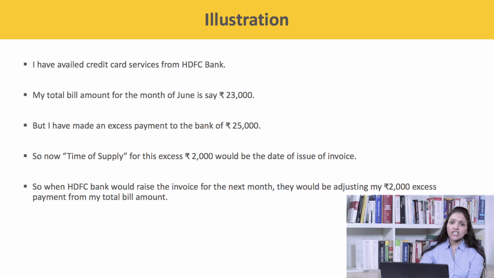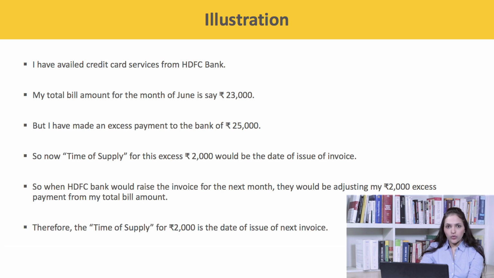So when HDFC Bank would raise the invoice for the next month, it would be adjusting my 2,000 excess from my total bill amount. Therefore, the time of supply for this excess rupees 2,000 is the date of issue of the next invoice. Next is the time of supply of service in the case of reverse charge.